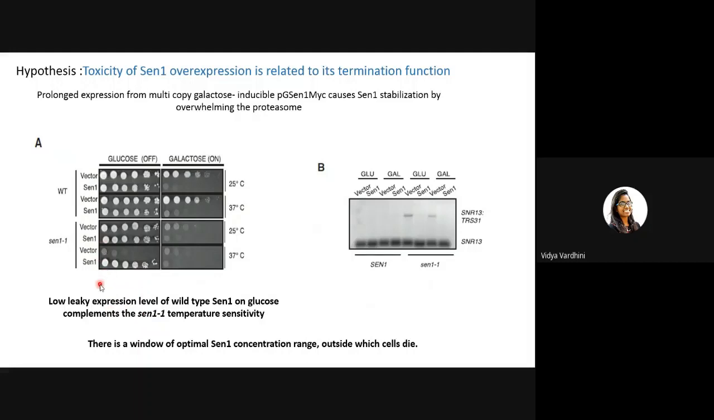It is not very stringent, right? Only when you provide galactose is it supposed to express. Sometimes it happens that there is a leaky expression and the cell would still express SEN1. So that little low level of leaky expression was enough for the survival of the cell, whereas your overexpression on the galactose was extremely toxic. So what they concluded from this is that there is a window of optimal SEN1 concentration range. A very low level is okay, but a very high level is not okay. The cell dies.